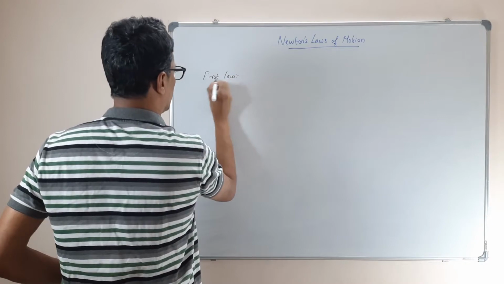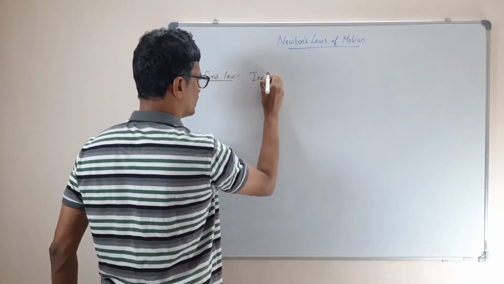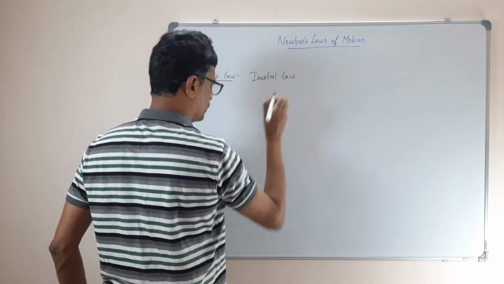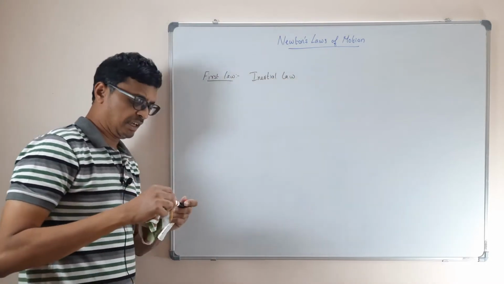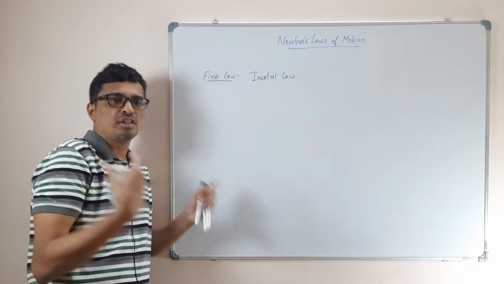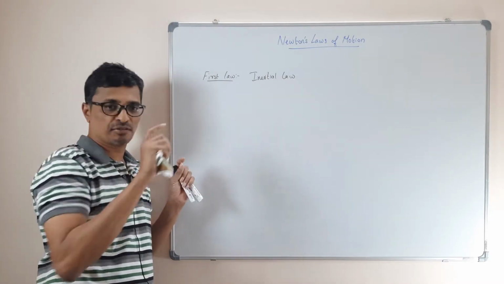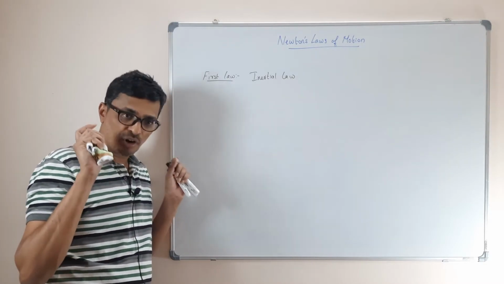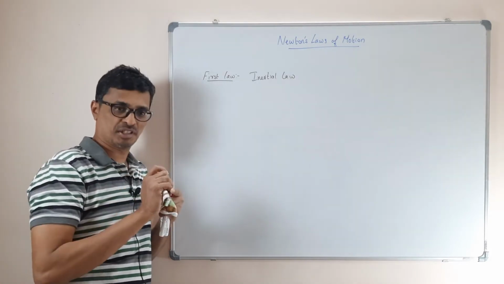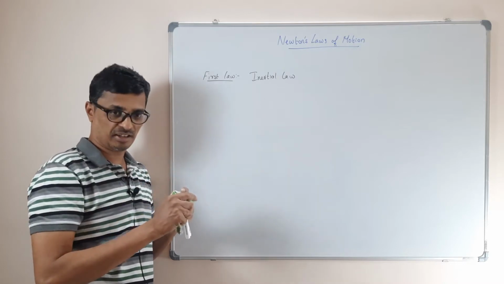The first law is also called the inertial law. What do you mean by inertia? Inertia means you don't want to move, you want to remain the same. The first law says that every body remains in the state of rest or in uniform motion unless and until an external force acts on it. So this law is what is called the inertial law.